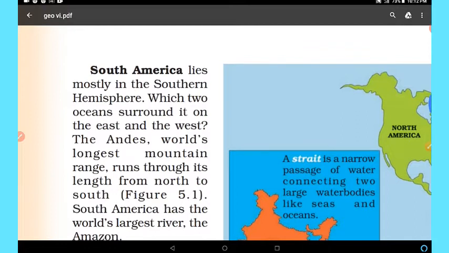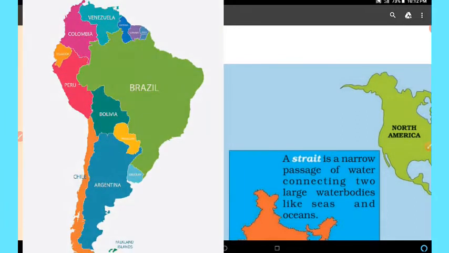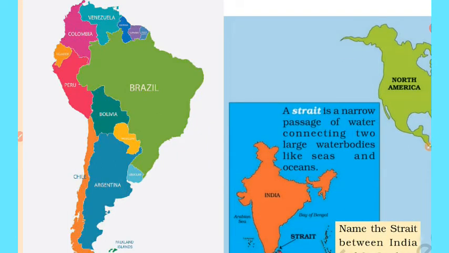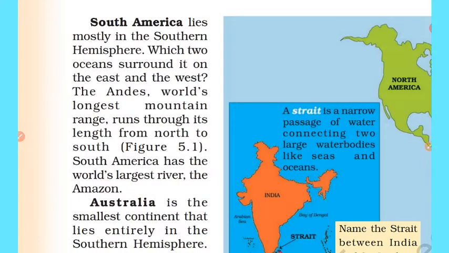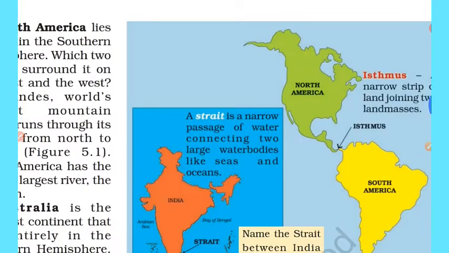South America lies mostly in the southern hemisphere, with two oceans surrounding it on the east and the west. We can find two oceans surround it on the east and west. In the east, it is this one.